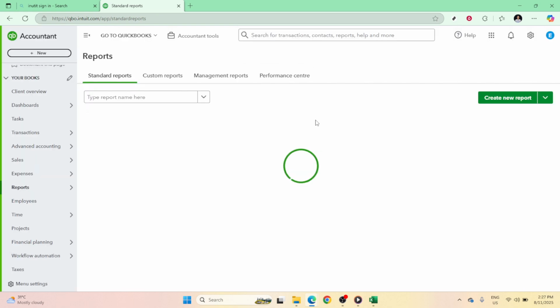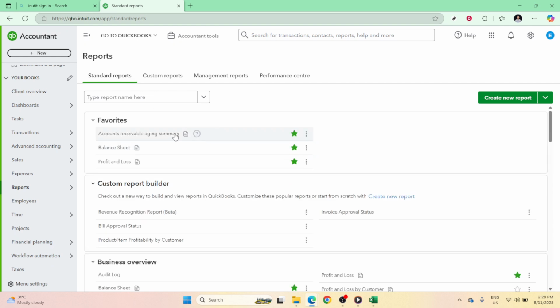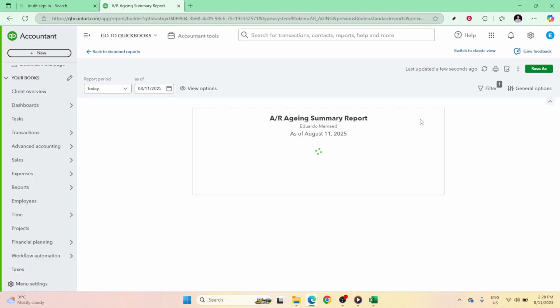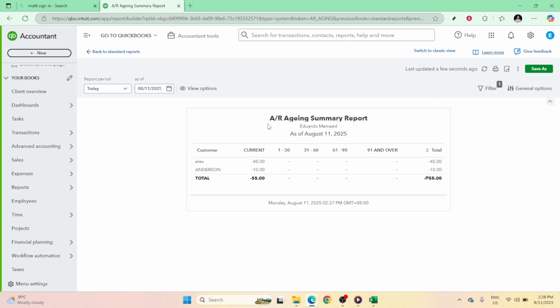Now, reports in QuickBooks can range from basic profit and loss statements to more specific reports, such as sales by product or service. Selecting the right report is critical to obtaining the insights you need. Once you're there, it's time to click on the specific report you're interested in. Now, choosing the correct report depends on what specific data you're looking to analyze or review. QuickBooks offers a variety of default reports, so make sure to pick the one that aligns best with your current needs, whether it's a sales summary or a detailed transaction list. This is your chance to really dig into the numbers.